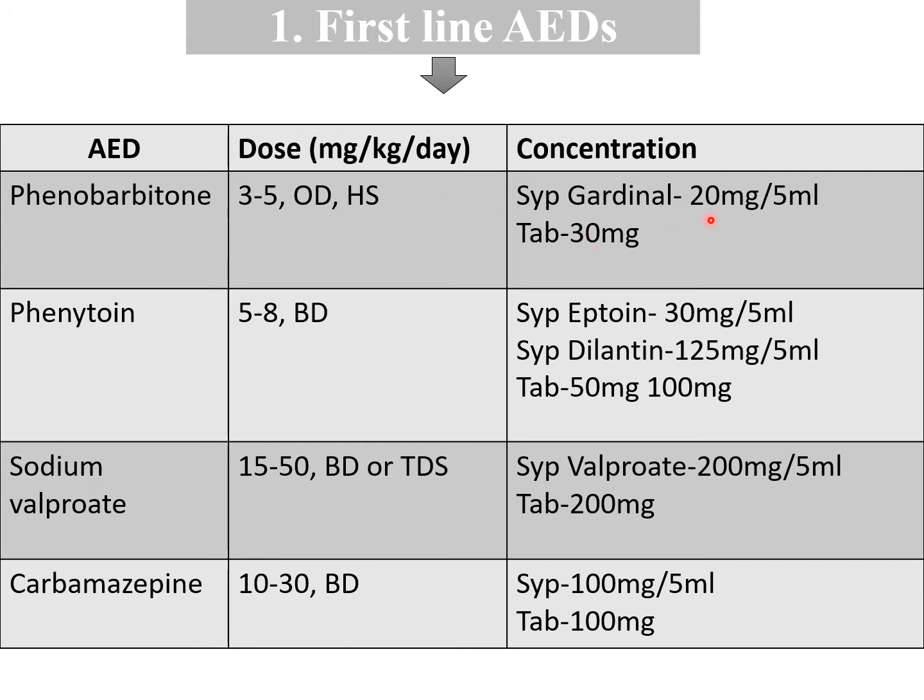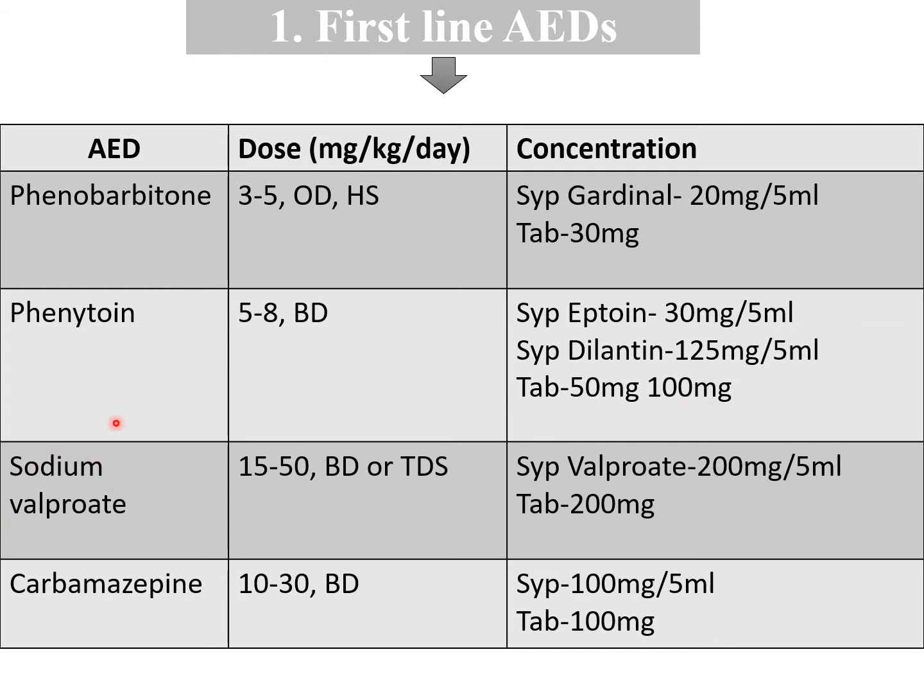The preparations of phenobarbitone are Gardinal syrup 20 mg per 5 ml, and 30 mg tablet is available. Phenytoin dose is 5 to 8 mg per kg per day divided in BD doses, and Epto and Dilantin syrups are available for this, and tablets of 50 and 100 mg are available.